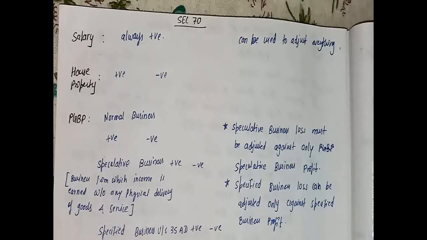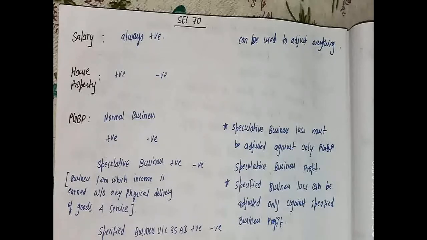Here then I explained to you about speculative business. So speculative business loss can be set off against only speculative business profit, and it cannot be adjusted with any other profit. In case of overall loss from the speculative business in a particular year, the loss will be carried forward to the next year, and also in the next year it will be set off against the speculative business only. It cannot be set off against any other income.